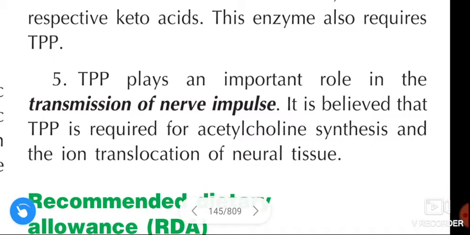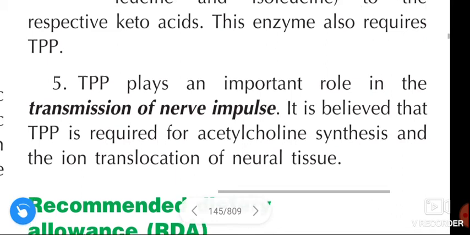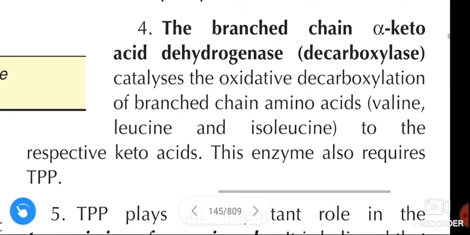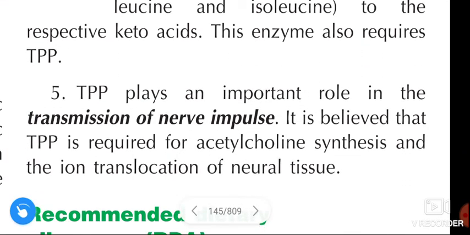And this thiamine pyrophosphate depends where? First is pyruvate dehydrogenase, next alpha-ketoglutarate dehydrogenase, next transketolase, and the next the branched chain alpha keto acid dehydrogenase, next transmission of nerve impulse, where thiamine pyrophosphate is required for acetylcholine synthesis. This is about the biochemical functions of thiamine or vitamin B1.